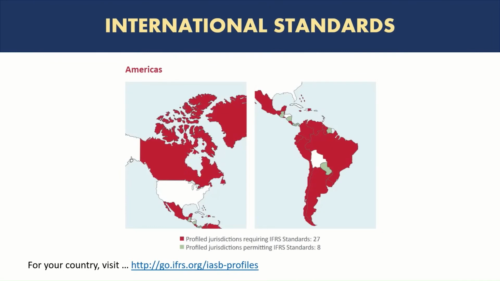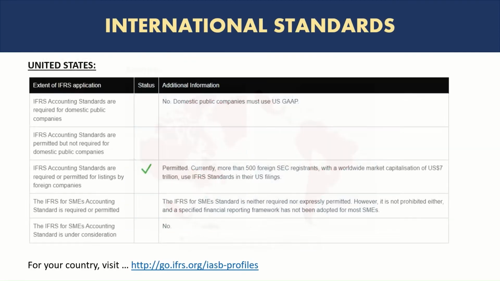And then finally, Americas. On the left side, you have North America, and on the right side, you have South America. So you can see a lot of countries in South America currently have adopted IFRS. In North America, you can see United States has currently not adopted IFRS. So if you want to check the profile of your own country, wherever you live in, you can go to this website here at the bottom. And when you go to this website, you can select your country, and it can show you some information like this, where, for example, I selected United States, and it shows the extent of IFRS application.